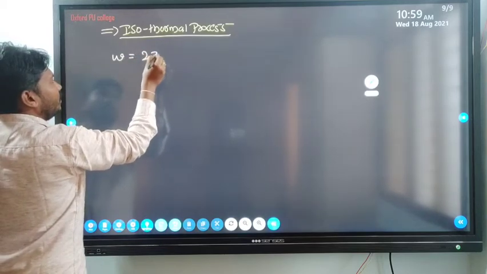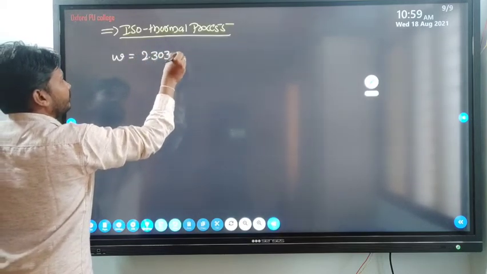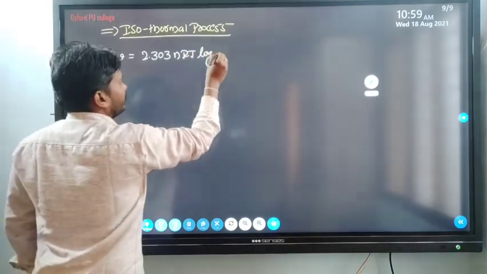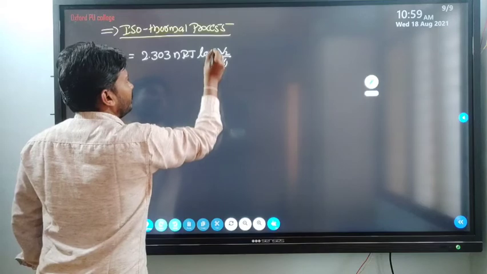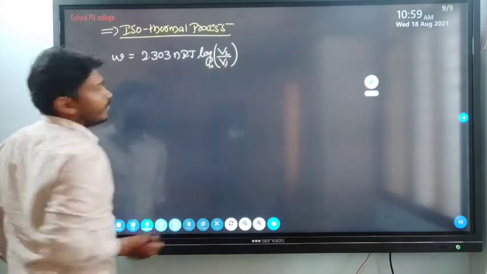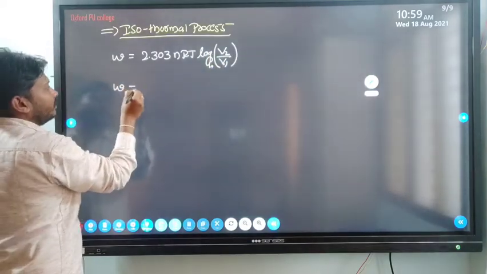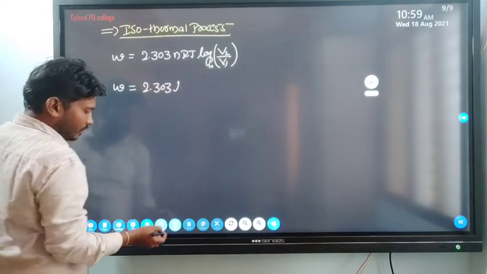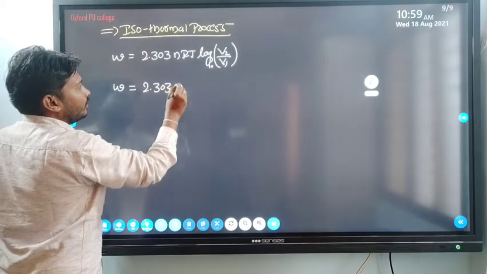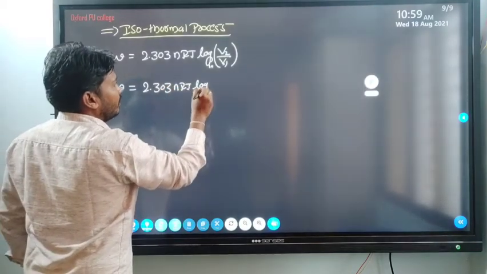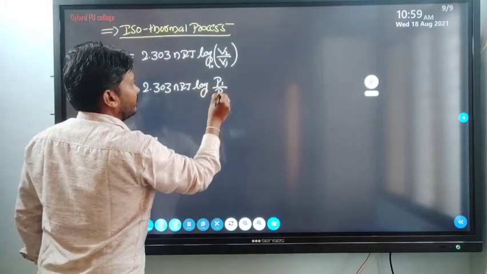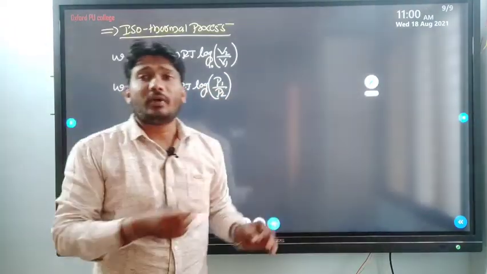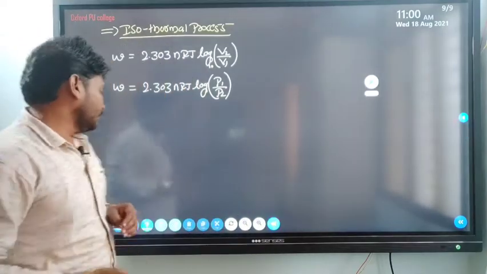Work done W is equal to 2.303 nRT log of V2 by V1, here log to the base 10, or otherwise 2.303 nRT log of P1 by P2, I can write it. So this is the mathematical expression for work done in case of an isothermal process.